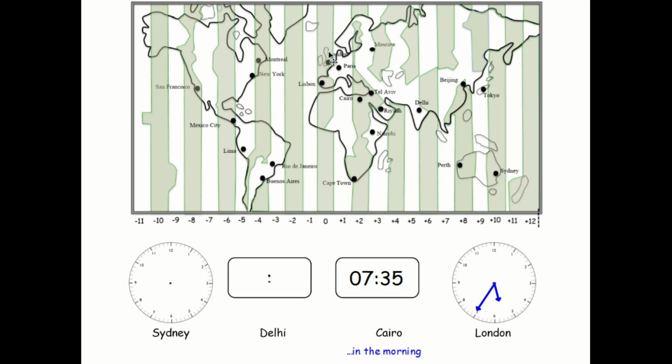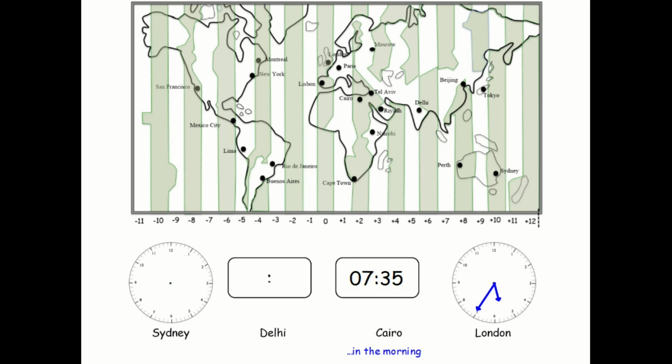So if London is 25 to 6 in the morning, Sydney is 10 hours ahead of that. Well, this is 25 to 6. So let's count. 25 to 7, 25 to 8, 25 to 9, 25 to 10, 25 to 11, 25 to 12, 25 to 1, 25 to 2, 25 to 3, 25 to 4.